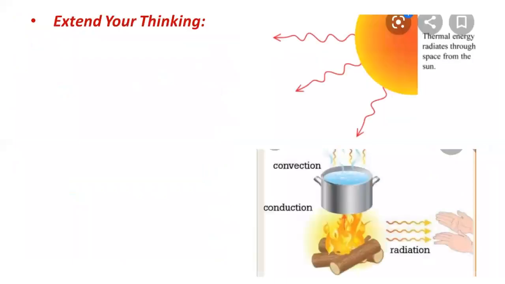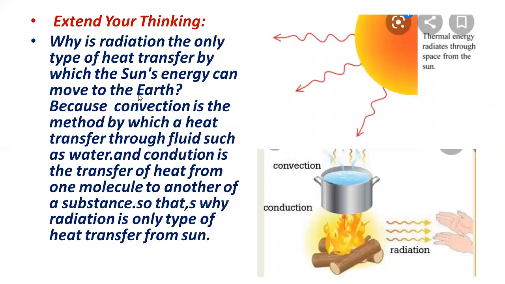Extend your thinking. Why is radiation the only type of heat transfer by which the sun's energy can move to the earth? If we consider it as convection, convection is the method by which heat transfers through fluid, like in liquid, where the high kinetic energy molecules are moving upward, so it is convection.